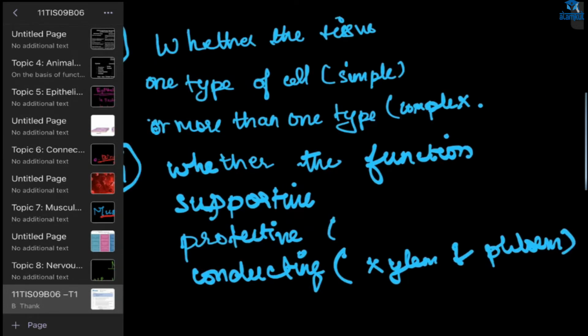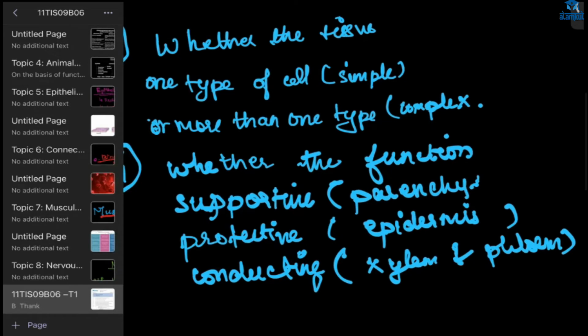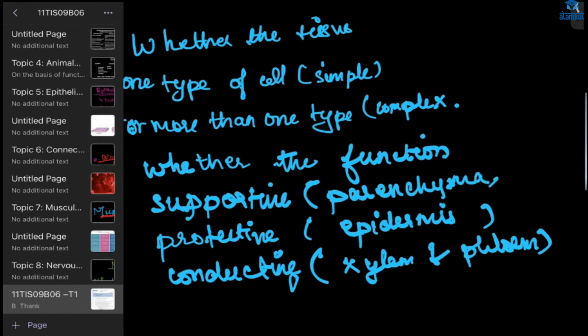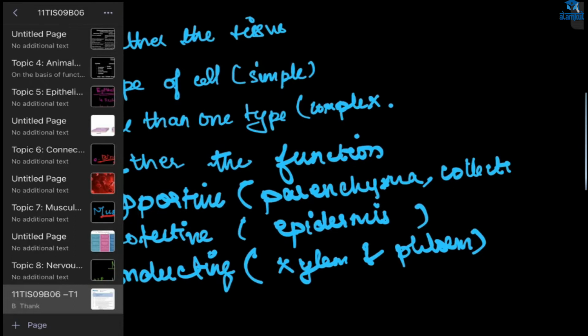And in protective, what is that, Razi? Ma'am, epidermis. Yes, epidermis. And in supportive, Ma'am, parenchyma, because it is storing food. And collenchyma also. Collenchyma, what does it do? It has a supporting function, mechanical support.